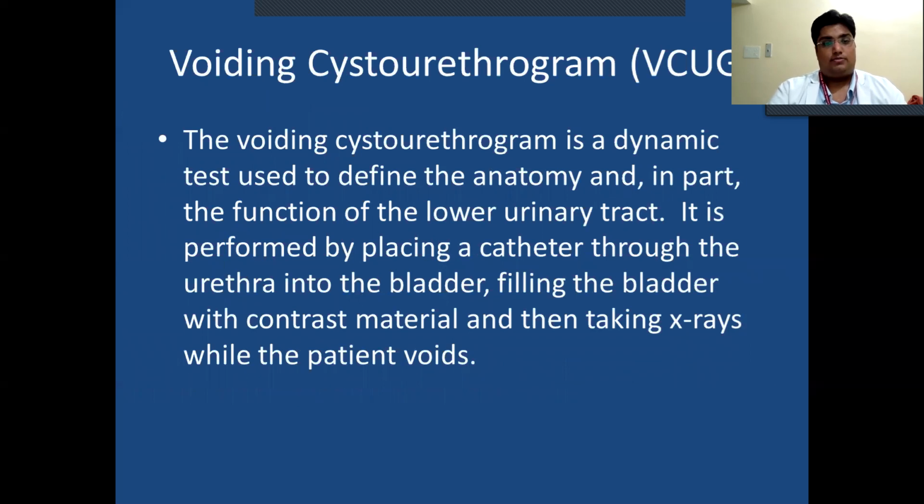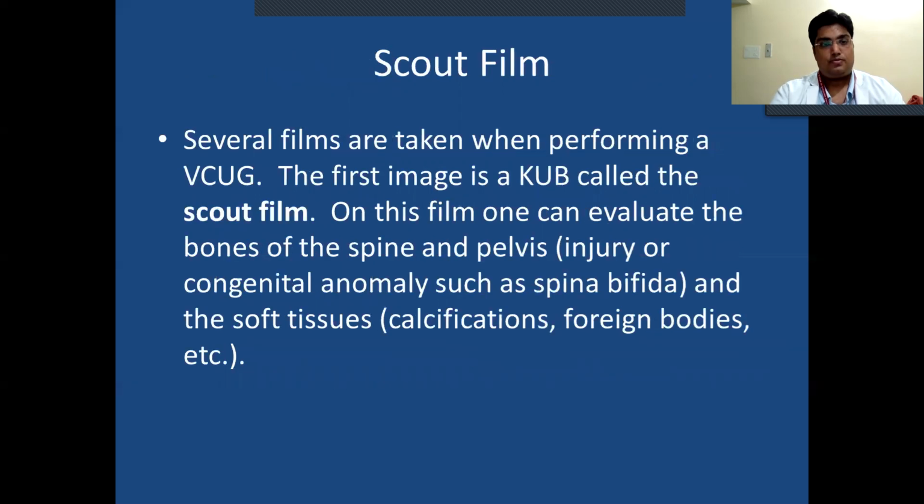Whiting cystourethrogram. The Whiting cystourethrogram is a dynamic test used to define the anatomy and, in part, the function of the lower urinary tract. It is performed by placing a catheter through the urethra into the bladder, filling the bladder with contrast material, and then taking X-rays while the patient voids.